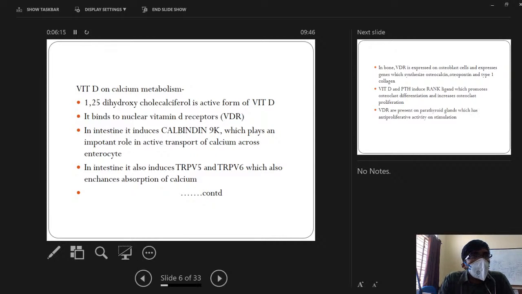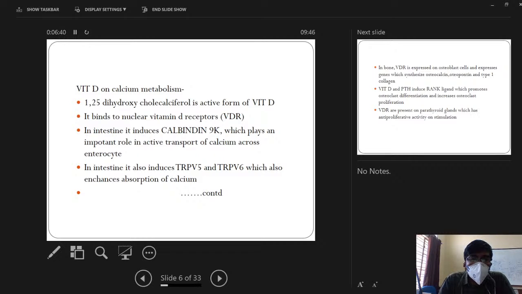In the intestine, calcium is mainly absorbed in the proximal small bowel, that is the duodenum and proximal jejunum. The vitamin D receptors present in the small bowel, when stimulated, increase the expression of TRPV5 and TRPV6, which are luminal receptors for calcium.